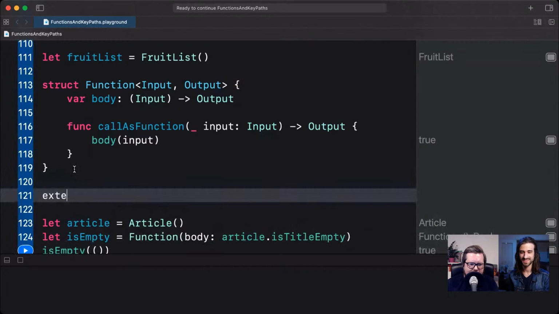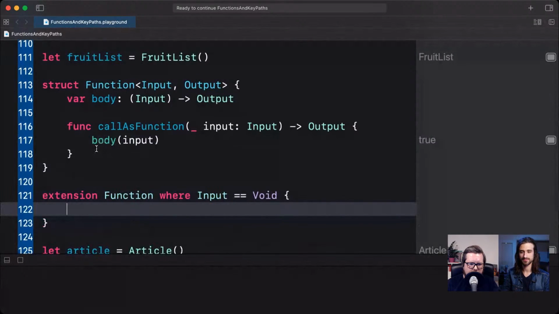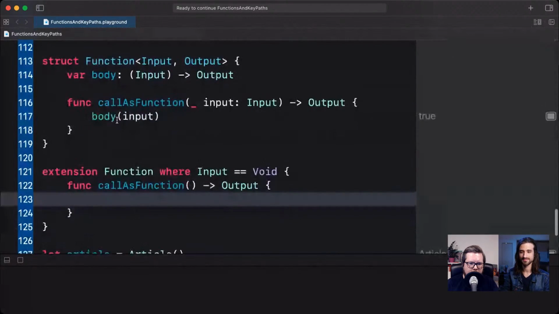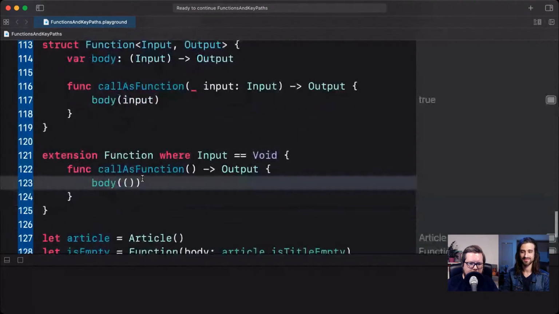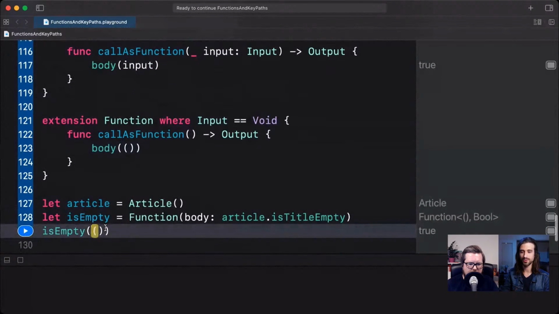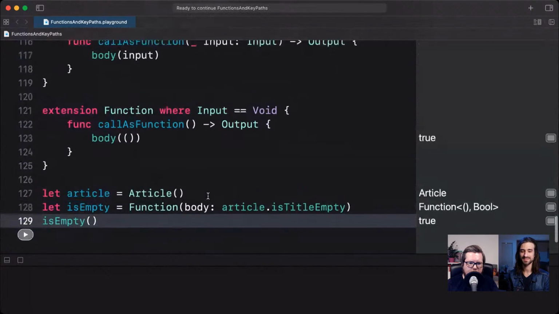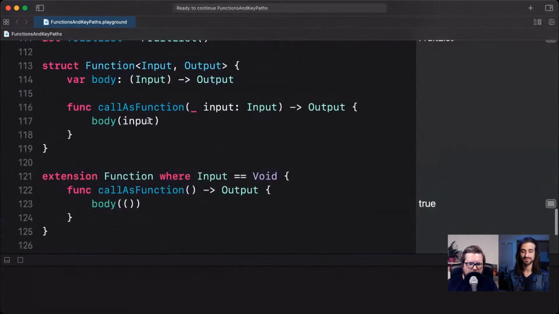So let's try and say extension function where input is void. And let's just provide a callAsFunction. I'm just going to type it out here, callAsFunction without any input and returns output, because we know that the input is void. So we can just call our body with parentheses. We can just do it in here, right? So we don't need to always do it at the call side. So now we can call the body normally, we can remove this, we can just do it this way, and now it still works. Perfect. So yes, you can definitely overload. This is in fact an overload, and it works. So it's a great way to provide a convenience API here.